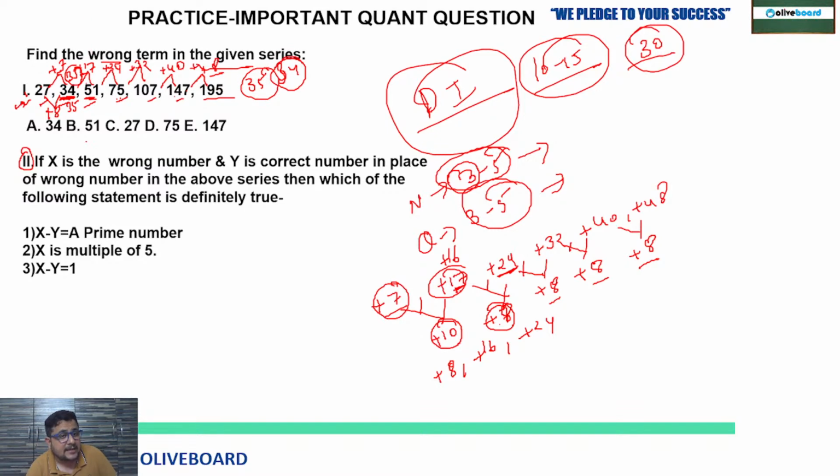And the series pattern is what? Plus 8, then plus 16, then plus 24, then plus 32. Normal one. Clear to all of you? So here the wrong number in the series is 34. So you can figure out in the same manner.